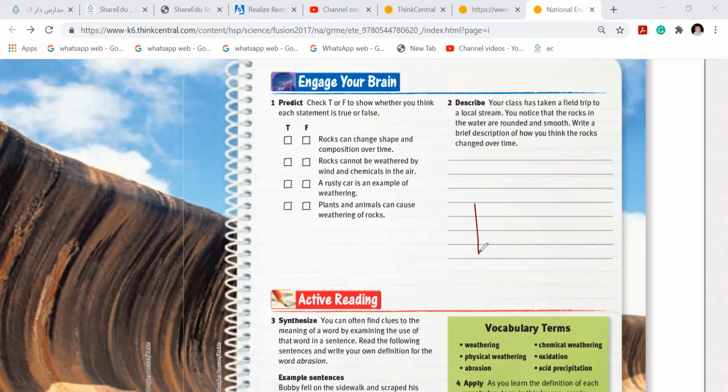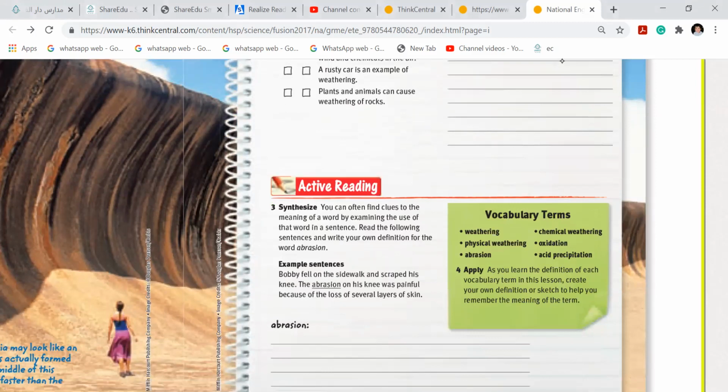Zishan, please, as always, can you please read the vocabulary words here? Weathering, physical weathering, abrasion, chemical weathering, oxidation, acid precipitation.